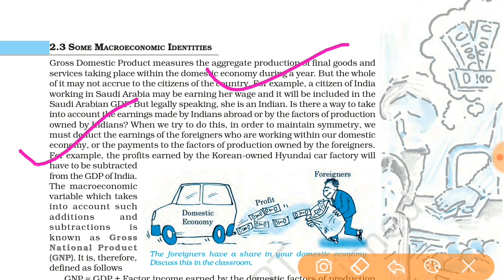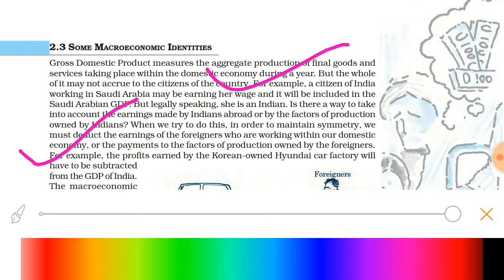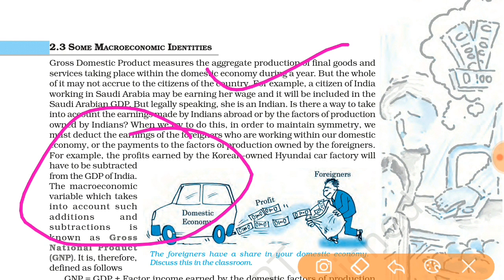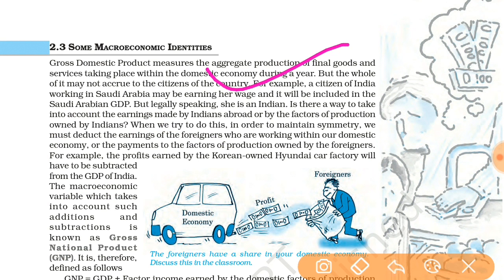Here it is said that when we do this subtraction or addition, we will get the net factor income from abroad. And when we add this net factor income from abroad to GDP, we will get the GNP.